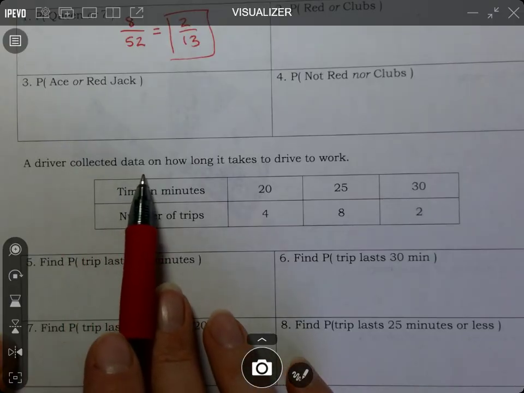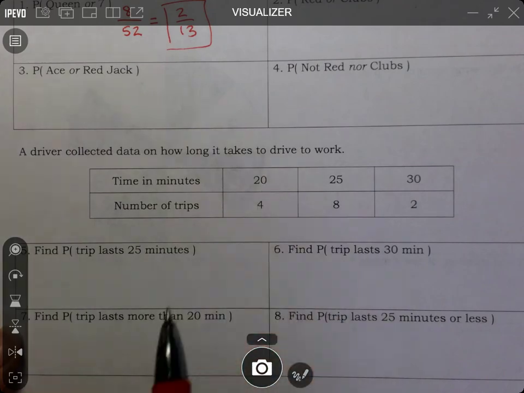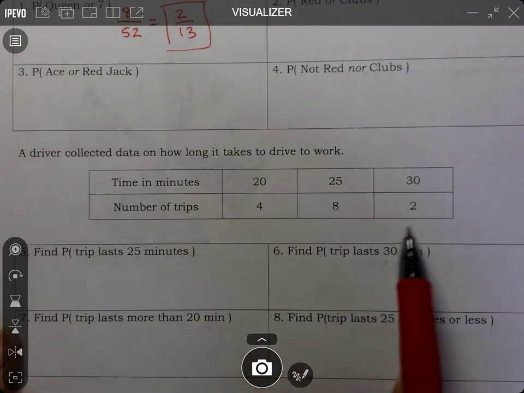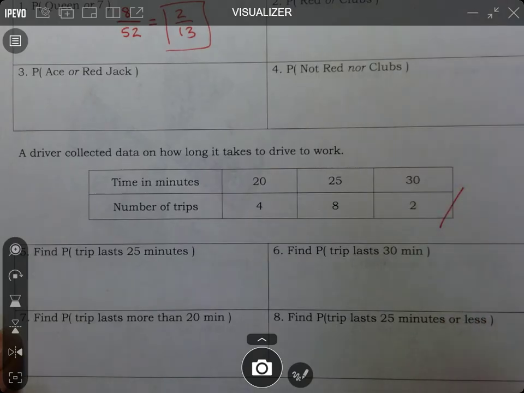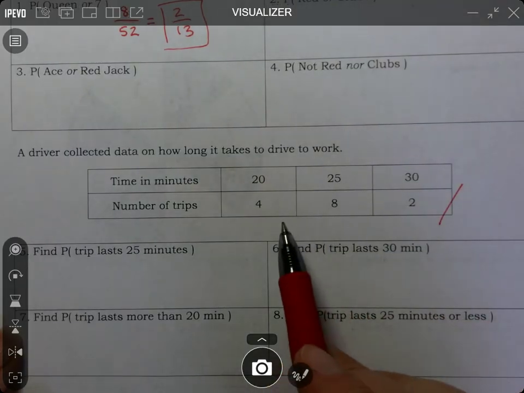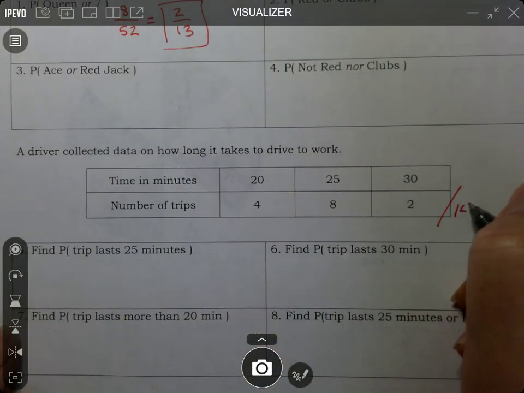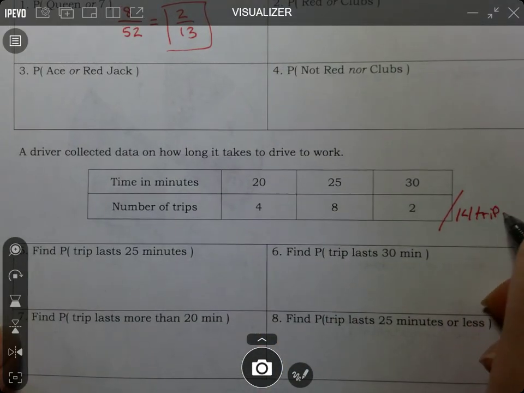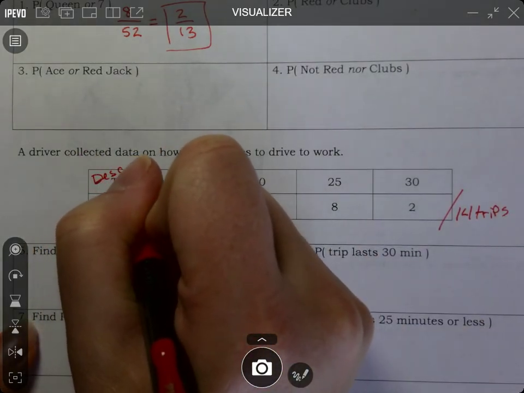A driver collected data on how long it takes to drive to work. So there are 4 trips that take 20 minutes, 8 trips that take 25, and 2 that take 30. So how many total trips are there? I feel like this table, I would like the number of trips to be on top. 14 total trips. The time in minutes is your description.